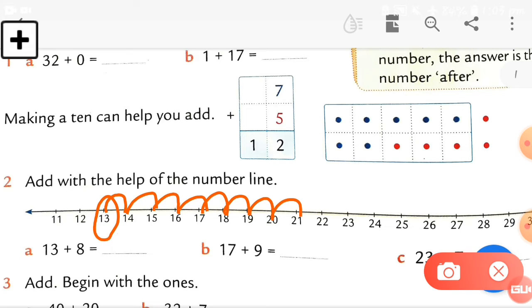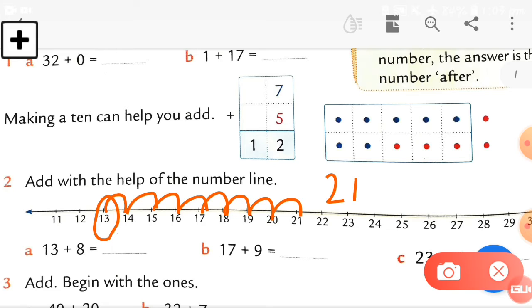So here the answer is 21. Understood, students? Now numbers B and C, you have to do by yourself in your book. You already know in the first standard how to work on the number line, so this is also a very easy thing.